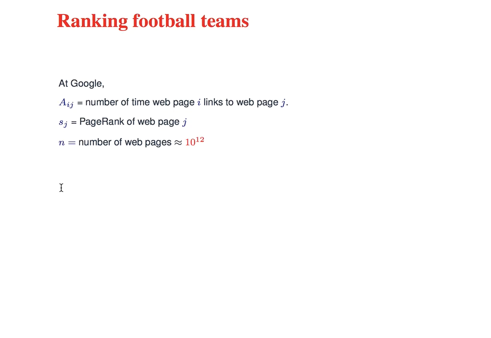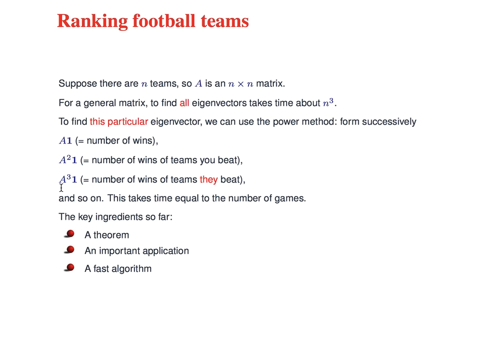So now, hopefully it supports my argument, all of these things go together. A theorem that guarantees that everything's well posed and is going to lead to a sensible answer. An important application which is useful and led to the success of Google as a company. And a fast algorithm that makes everything actually practical in real life. Those are the ingredients, they all go together. And that is our first application of eigenvectors.